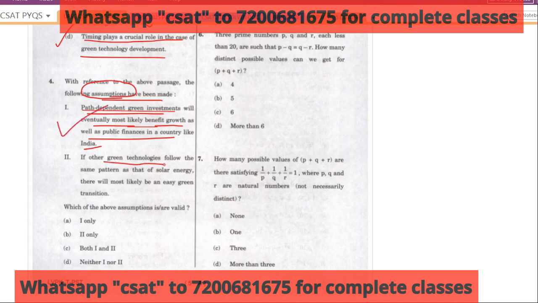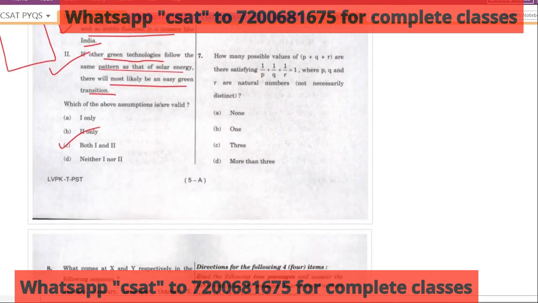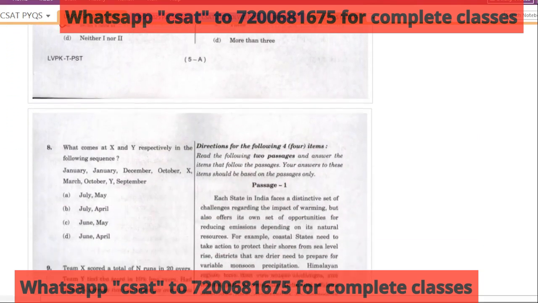Then, if other green technologies follow the same pattern as that of solar energy, there will most likely be an easy green transition. So this again is the same thing they're telling, the sooner you adopt green technology, the faster it will develop. So both should be true. Okay, so the answer is both 1 and 2. So like this, if you are able to understand the passage in your first reading, questions are very easy. You don't have to go back and read the passage again. Okay, now going to the next one, you have solved 4 questions. That is, actually you have got 10 marks if you did it the way I have told you.